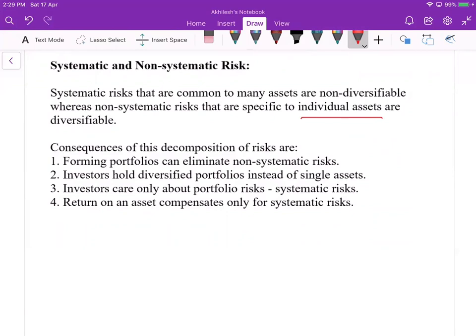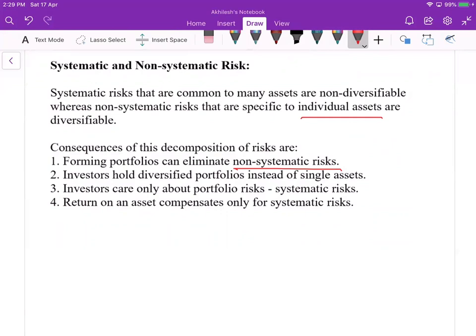Okay, a consequence of this composition of risk: forming a portfolio can eliminate non-systematic risk. You can have almost zero non-systematic risk when you have 10 or 15 assets approximately.